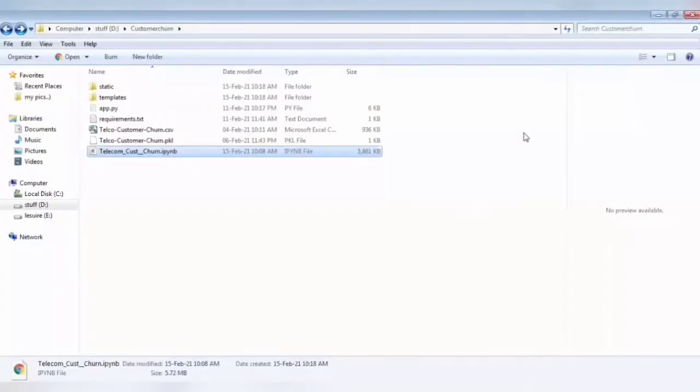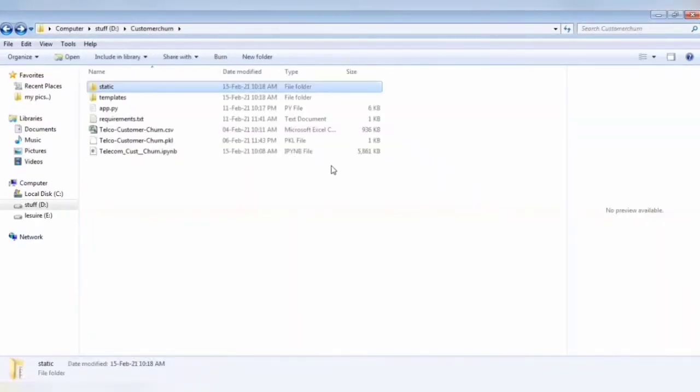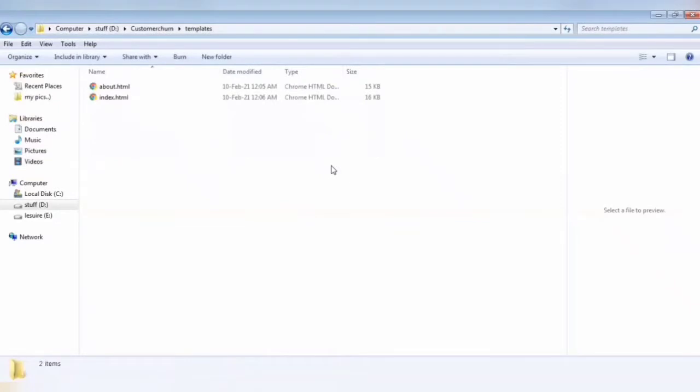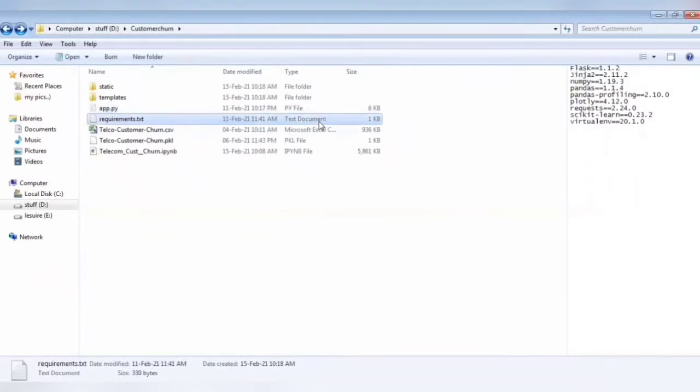This is our project folder named customer churn, and it has all the files required for running our project. This is our static folder which has all the images. This is our template folder which has the index.html and about.html files. This is the app.py file which has the code related to Flask and the frontend, and this is requirements.txt, as we can see that it has all the libraries which we have to install before running our project.